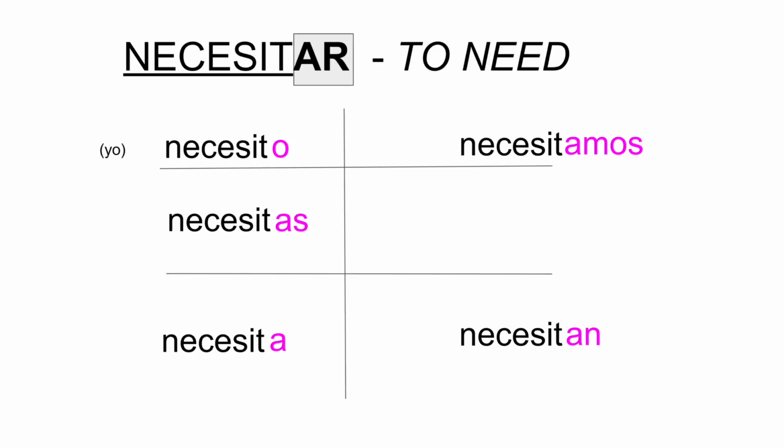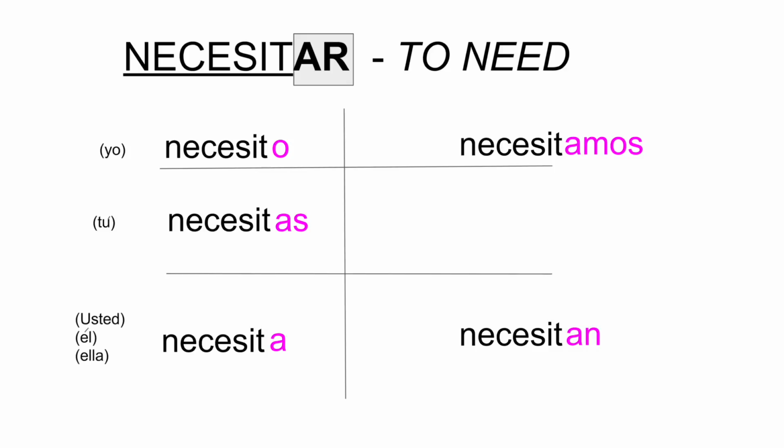Okay, can you remember the pronoun that goes with necesitas? Who lives in that box? Tú. Tú necesitas. Who lives in the bottom box? Three people live down there. So necesita can mean three things. It can mean you need, he needs, she needs.